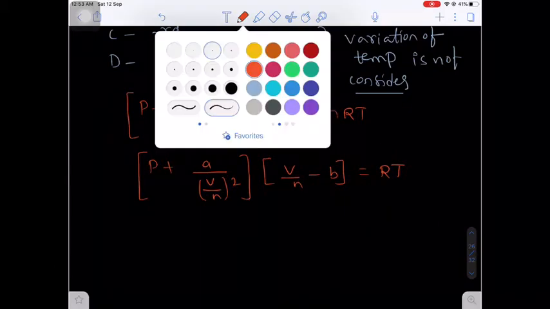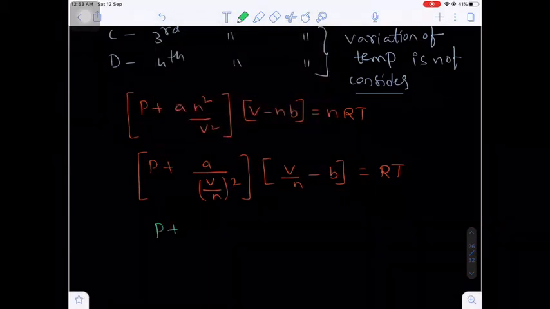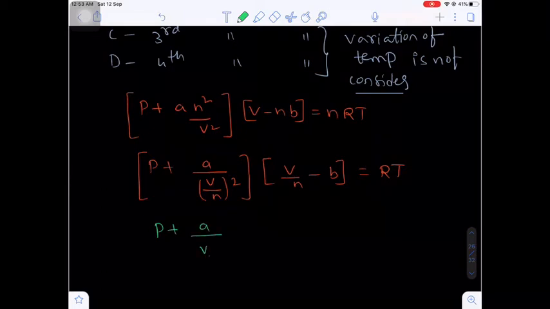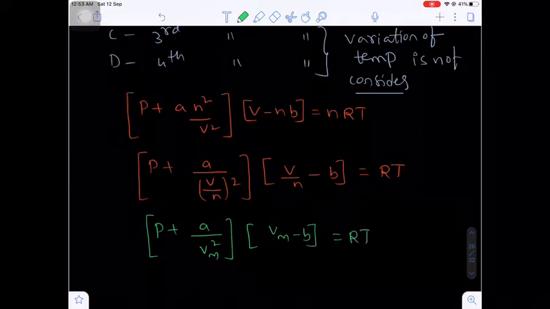Next, P plus a by the molar volume, that is V by n, whole square, into V by n, that is the molar volume, minus b, equal to RT. So this is the 1 mole real gas equation.